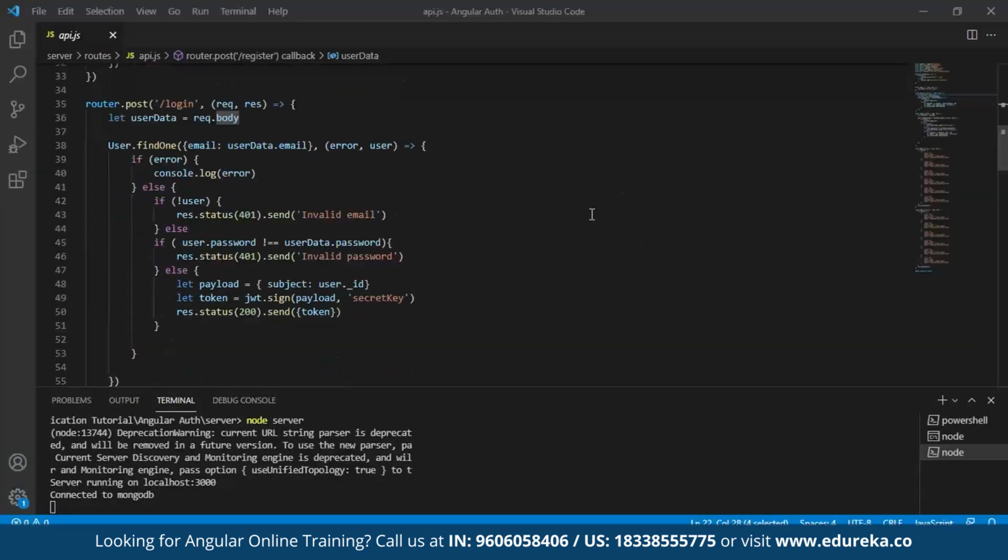Now, similarly, make sure you do the same thing for login as well. Again, give a post API, give your user data in the format of body, and check if it is an error. Now, if the user is invalid, make sure you show it as invalid email. And if there is an invalid password, make sure the user is notified as invalid password. And also, I'm going to send a status 200 with the token here, but you can send it as it is.